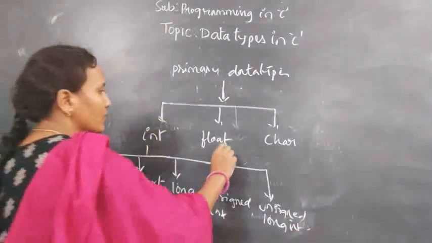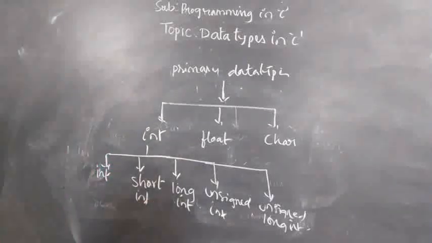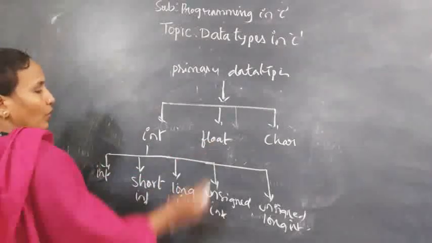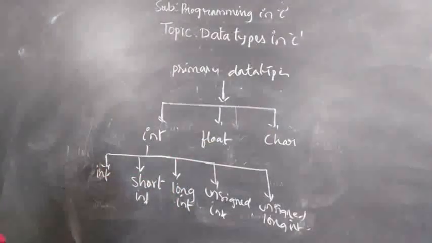For float, first you note down the int data types. Next I will explain the float. Float again we have 3 types: float, double, long double. Okay, that we'll discuss.